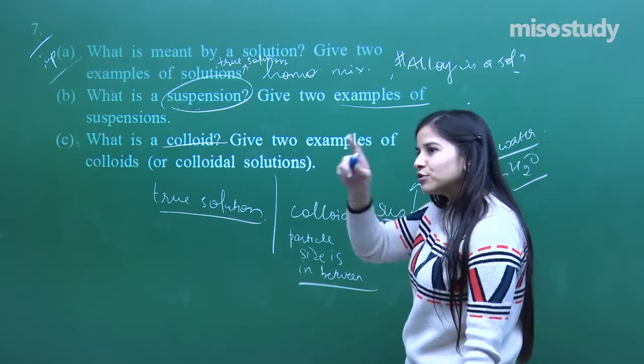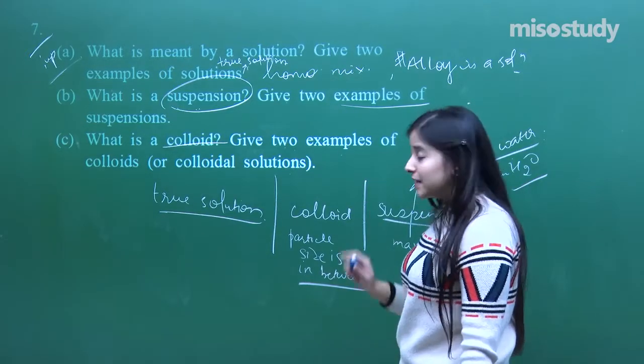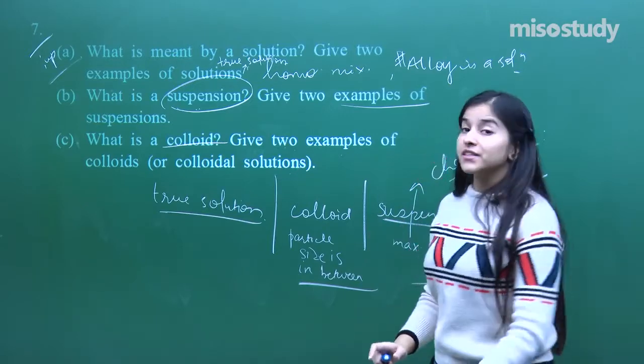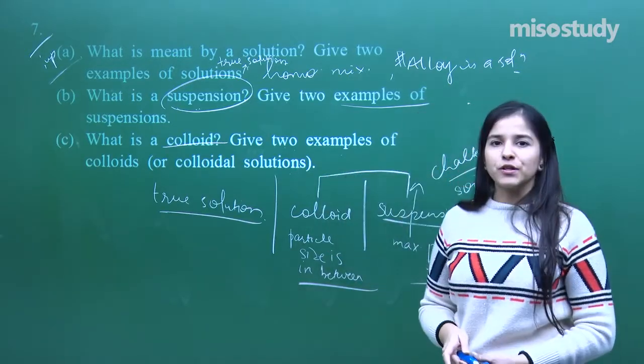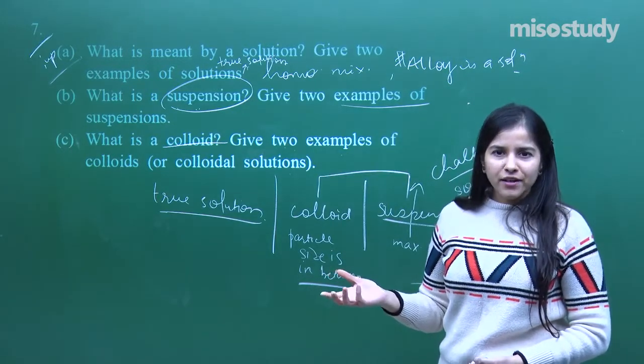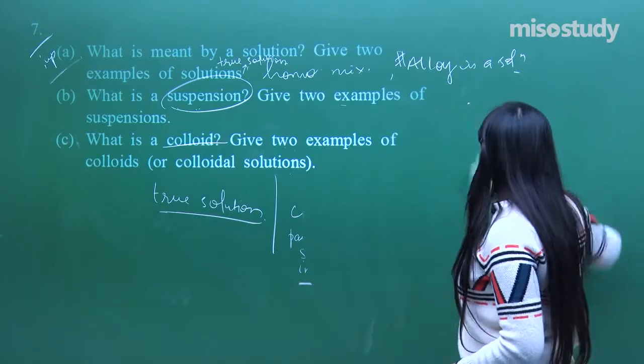In fact, through the mist you must have seen those rays coming, the path of the rays. That gives us an idea that it shows the Tyndall effect, and the Tyndall effect is shown by colloids and suspensions only. So now you can very well write the definition. If still not, you can refer to my lecture.